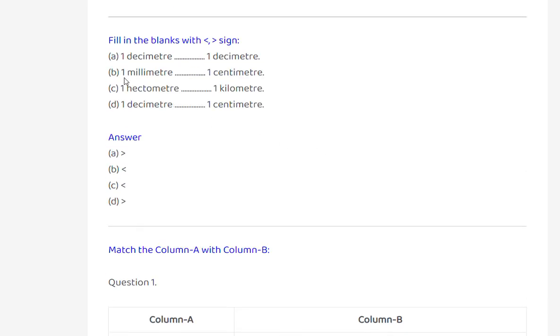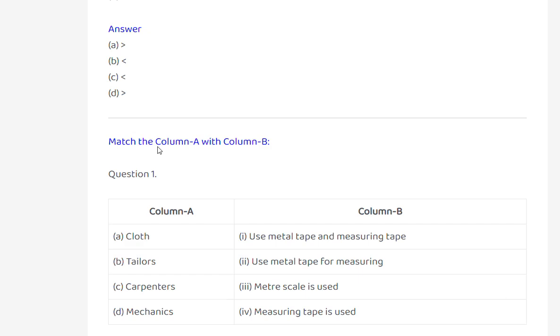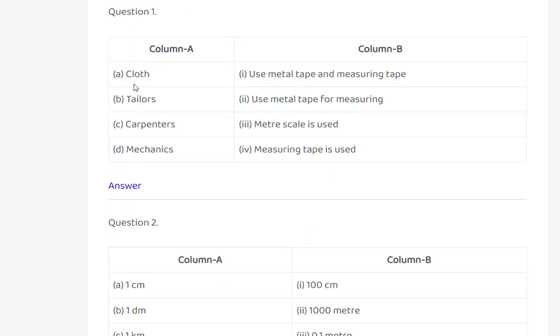Next, 1 centimeter. Here, cloth, tailors, carpenters and mechanics. Use metal tapes and measuring tape.